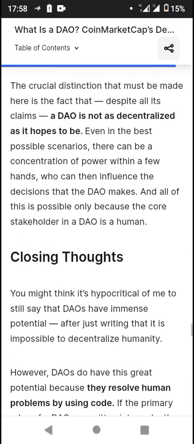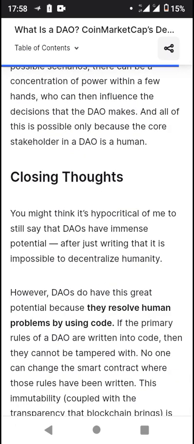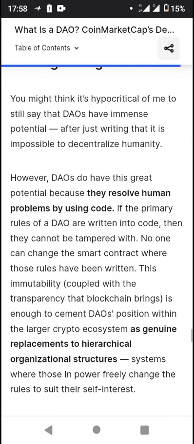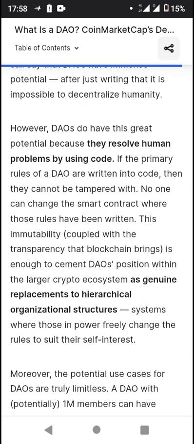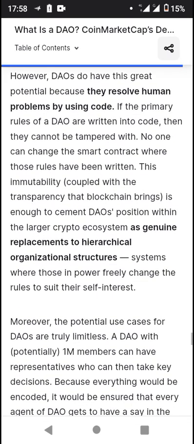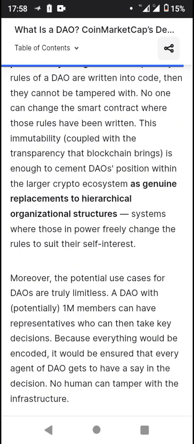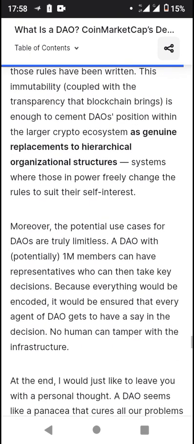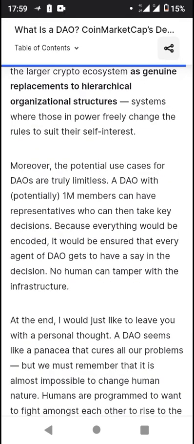In closing thoughts, you might think that it is hypocritical of me to still say that DAOs have immense potential after just writing that it is impossible to decentralize humanity. However, DAOs do have great potential because they resolve human problems by using code. If the primary rules of a DAO are written into code, then they cannot be tampered with. No one can change the smart contract where those rules have been written. This immutability, coupled with the transparency that blockchain brings, is enough to cement the DAO's position within the larger crypto ecosystem as a genuine replacement to hierarchical organizational systems where those in power freely change the rules to suit their self-interest. Moreover, the potential use cases for DAOs are truly limitless.